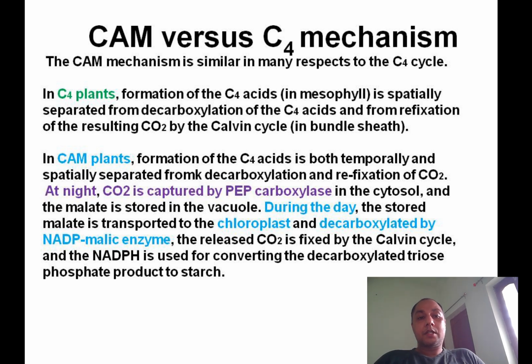During the day, the stored malate is transported to the chloroplast, decarboxylated by the enzyme, and refixed into the Calvin cycle. So there is temporal as well as spatial separation. That means the decarboxylation and carboxylation sites differ in time and space.